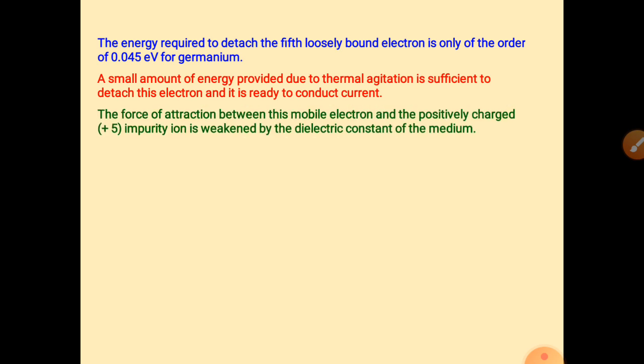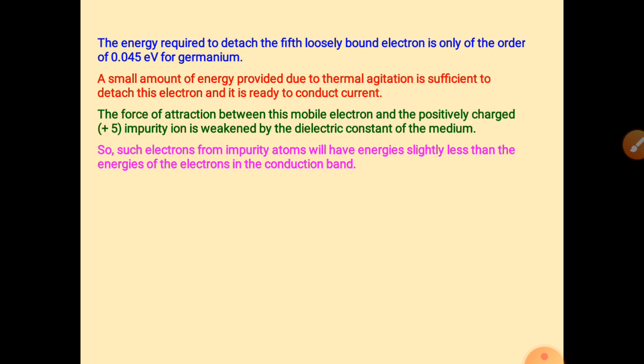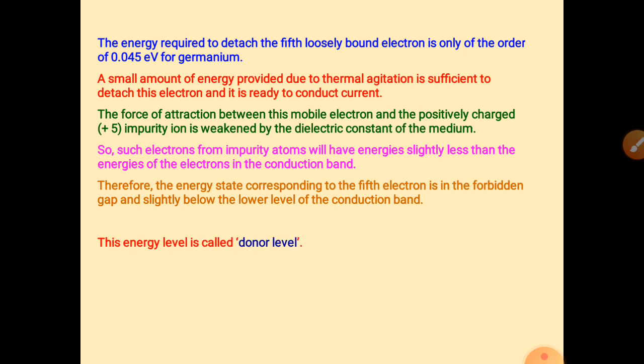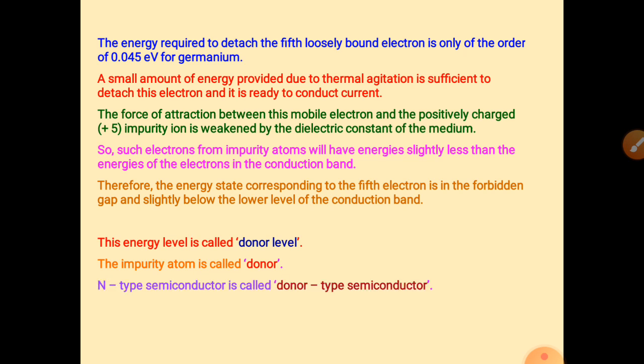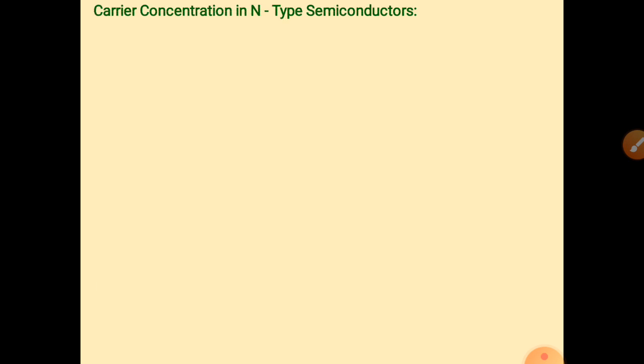So here we know that 5 is the valency. Such electrons from impurity atoms will have energy slightly less than the energy of the electrons in the conduction band. This energy is called the donor level, which gives the electron, right? So that is the N type of semiconductor.